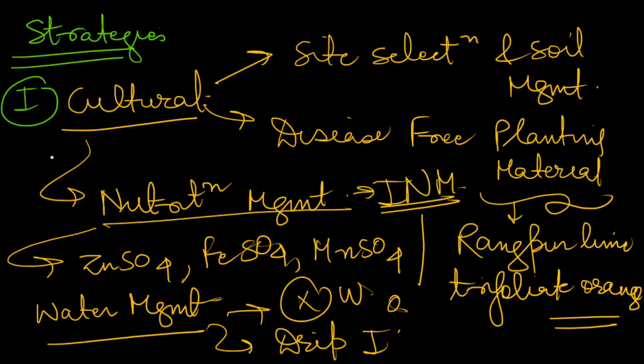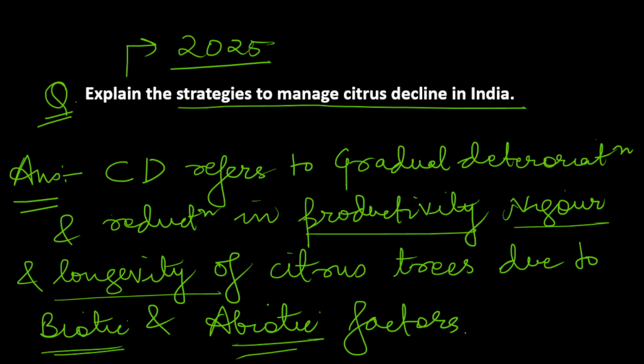And in conclusion, you can mention that yes, citrus decline is a complex and multifactorial problem in India, but we should follow integrated orchard management strategies so that we can properly manage this problem, and we don't have any productivity losses or decline in citrus tree productivity. All these things can be avoided. So this is how you can write a good conclusion. And if you mention all these things, you will get a good amount of marks.